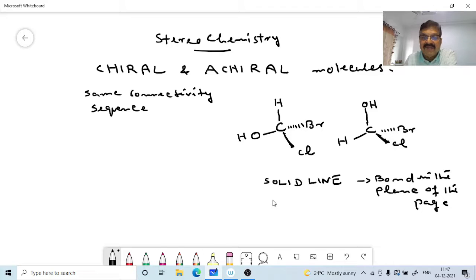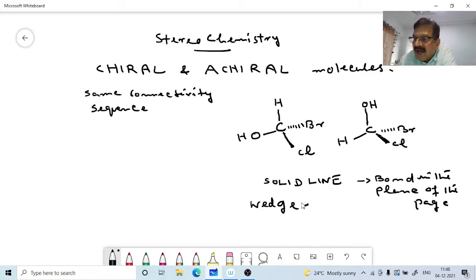Then the chlorine atom, I am representing with a wedge, a thick line here. This is known as a wedge. The wedge is used for a bond coming out of the page, as if it is coming towards you, projecting upward above the page.